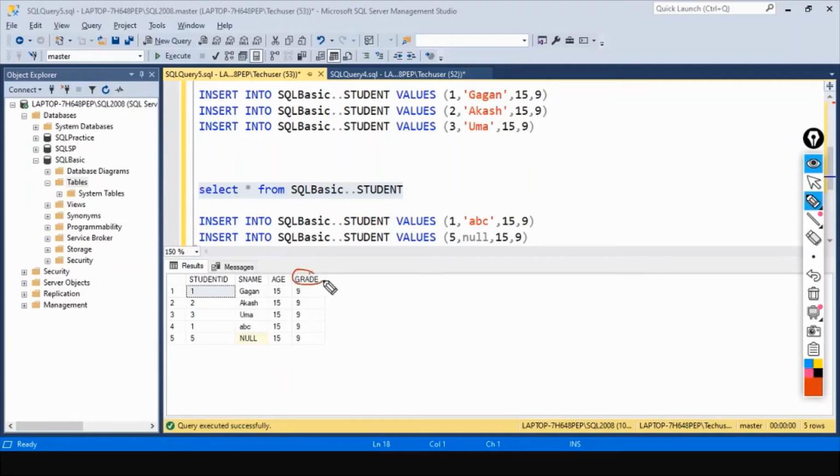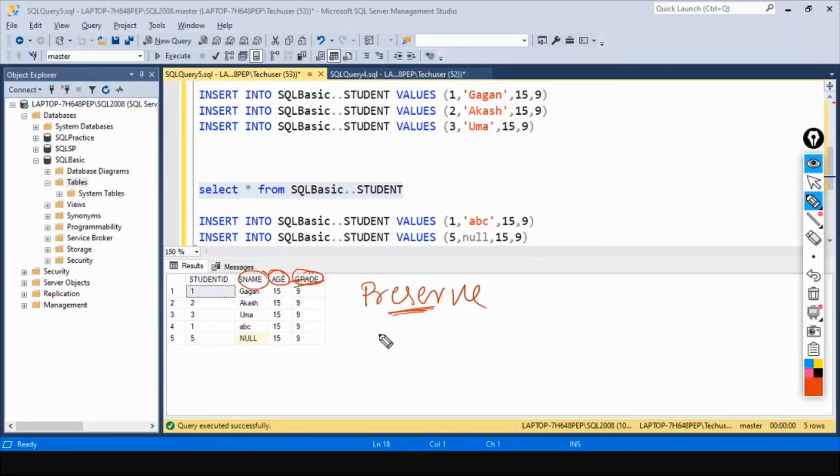They can be applied only on the columns to preserve the correctness of the data. Just to repeat myself, constraints are the conditions which we will be using on the columns of the tables to preserve the correctness of the data.